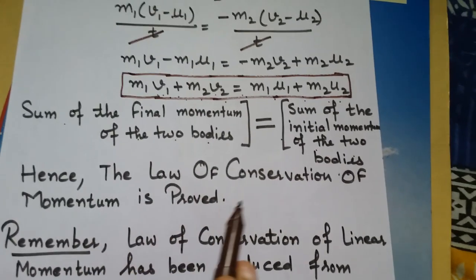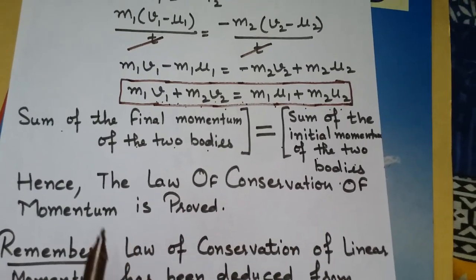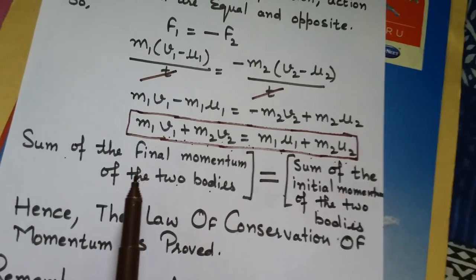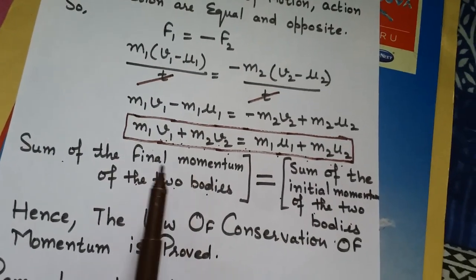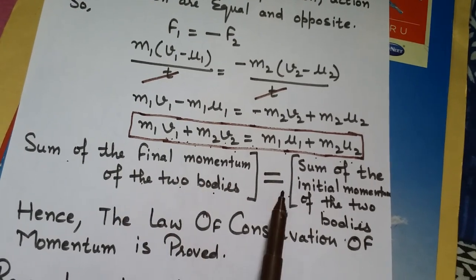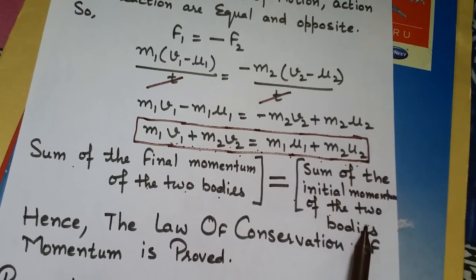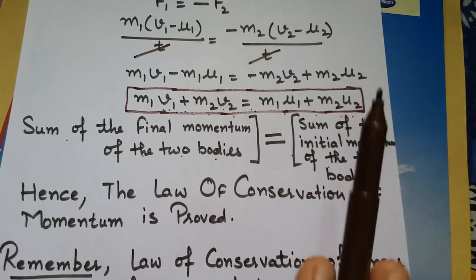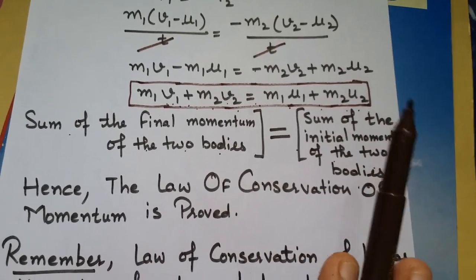Hence, the law of conservation of momentum is proved, because the law of conservation of momentum says the final momentum of the two bodies is equal to the sum of the initial momentum of the two bodies, provided there is no external unbalanced force applied on the bodies.